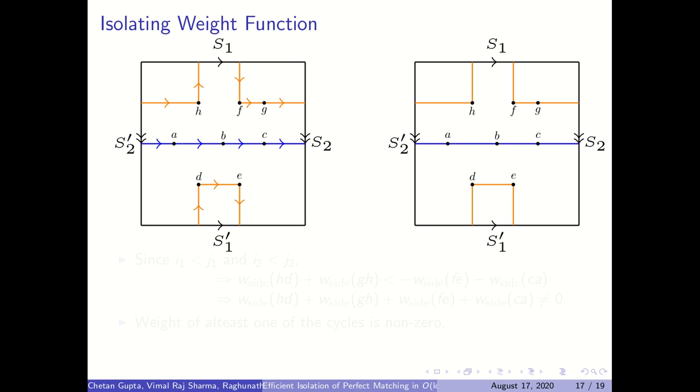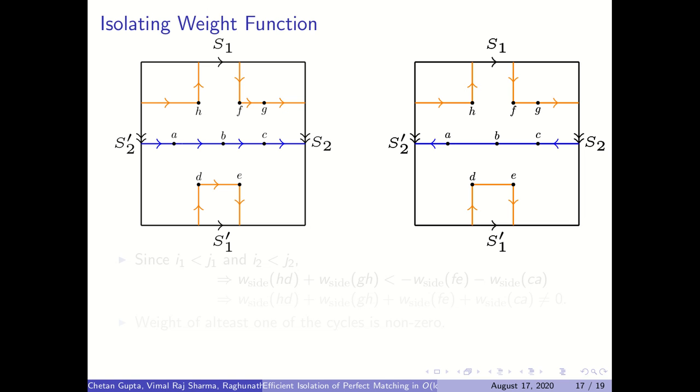To prove that, first we consider the underlying undirected cycle of these cycles. Now we assign direction to the edges of this cycle from scratch. Let's say we start from the edge HD and assign it some direction, let's say upward. To the next edge we assign the direction opposite to the direction of HD. So if HD was upward, we assign EF downward, and similarly to GH we assign rightward, and to AC we assign leftward, and so on.